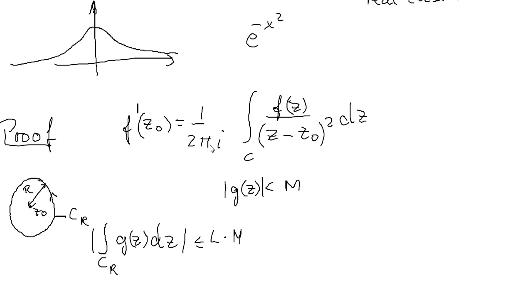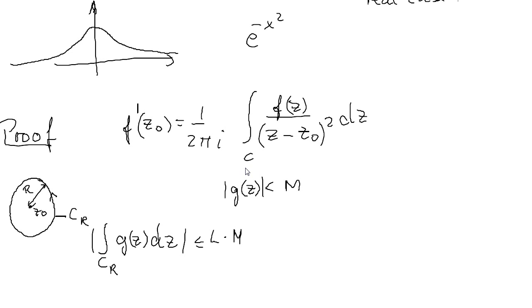You remember this formula, and it takes this form. Recall that a function g must be integrable along this specific contour C_R, which is a circle with center at z equal to 0.